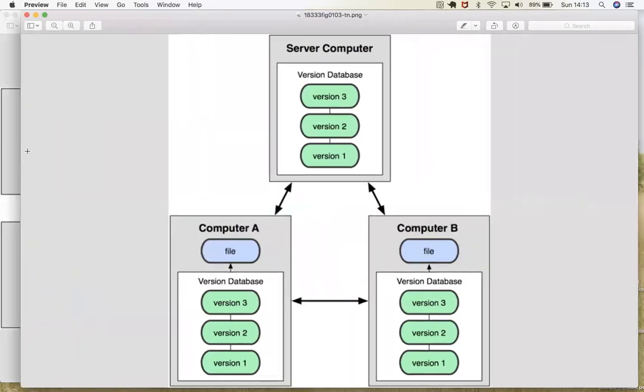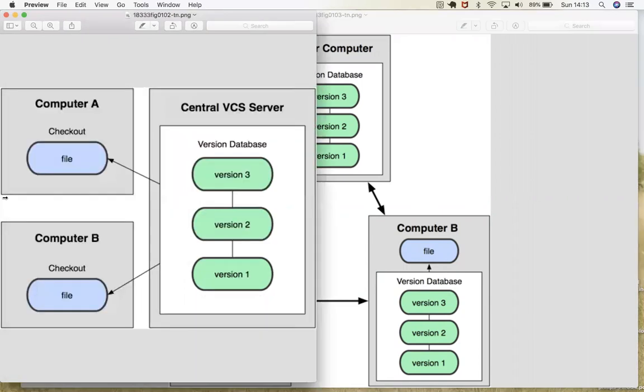And in the distributed version control system, we have different softwares for this. For the centralized version control system, we have softwares like CVS and SVN. They are all centralized version control system softwares.